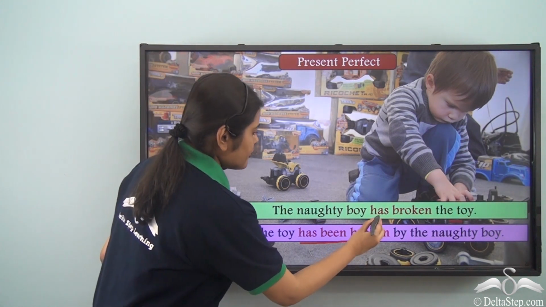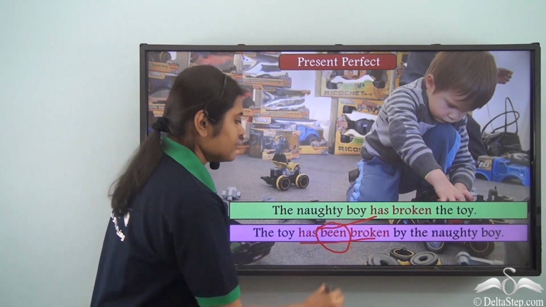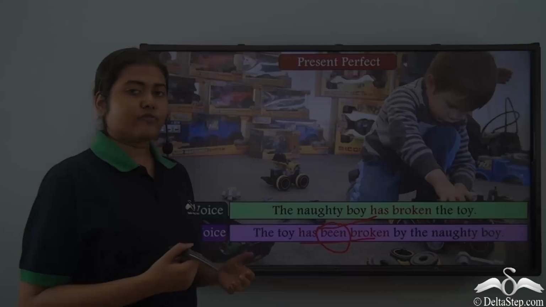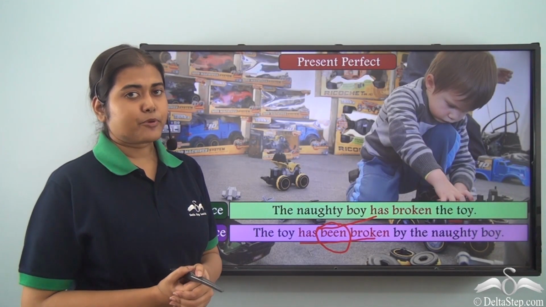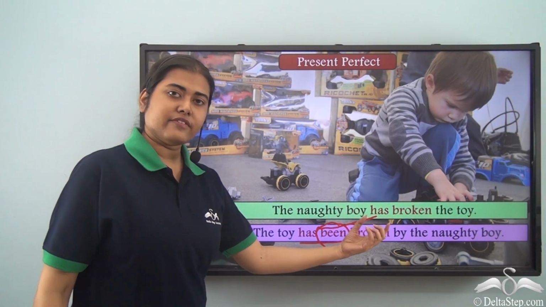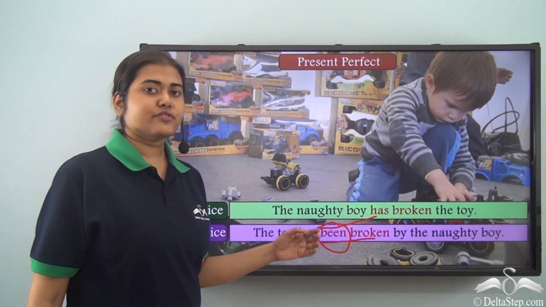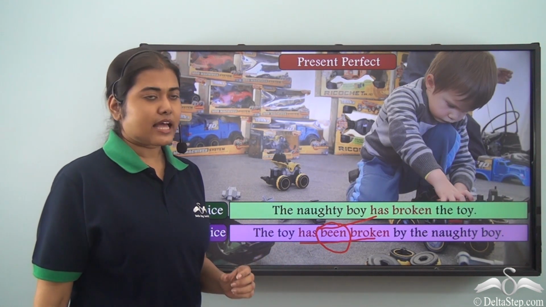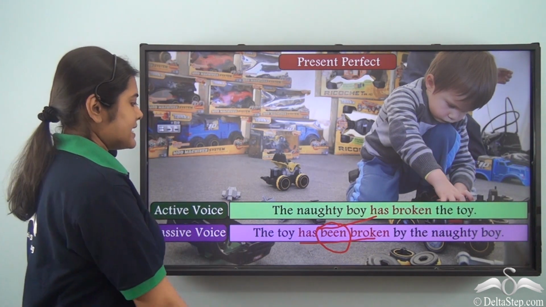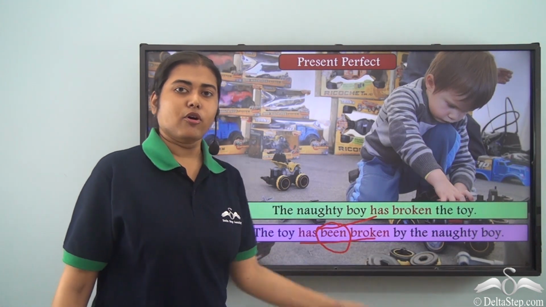So what do we see? We have kept the has, then added this been, and after that we have the past participle form of the verb. So whenever we have a sentence in the present perfect tense with either has or have as the auxiliary verb, we keep that in the passive voice and then with that we add been, and after that we add the past participle form of the main verb. So our sentence here becomes, the toy has been broken by the naughty boy.